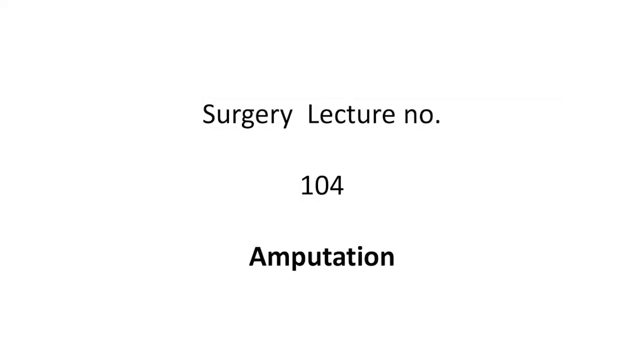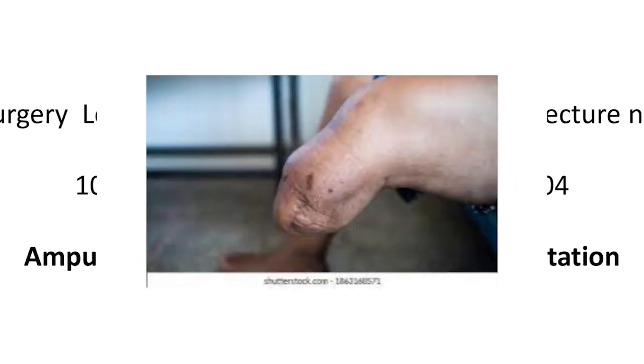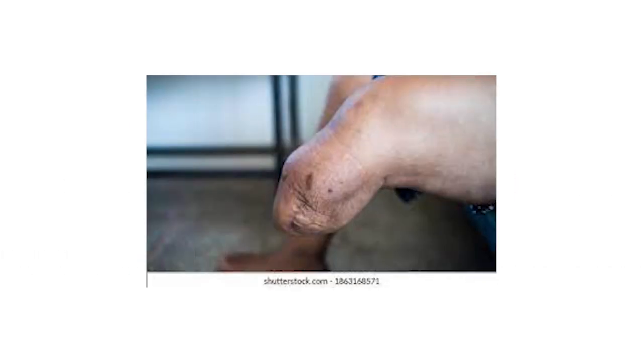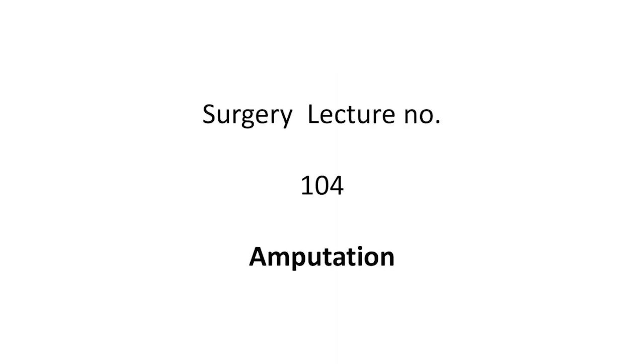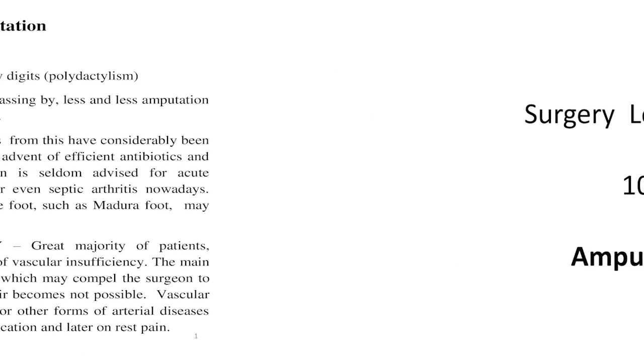Welcome, my dear students, to my surgery lecture number 104, that is amputation. In this lecture, we will explore the amputation of various parts, limbs of the body, indications for amputation, the ideal level for amputation, the ideal stump, types of amputation, and complications of the amputation stump. All these points are covered in this lecture. So start with me, the amputation.